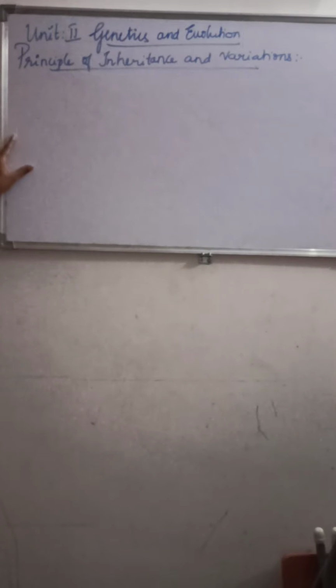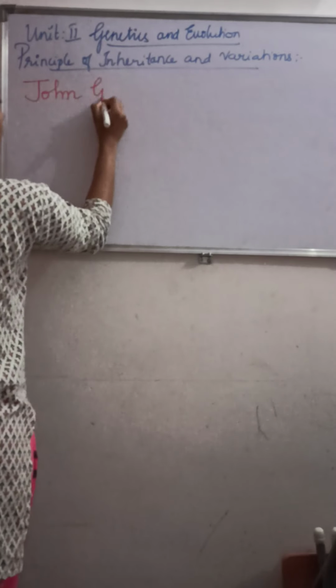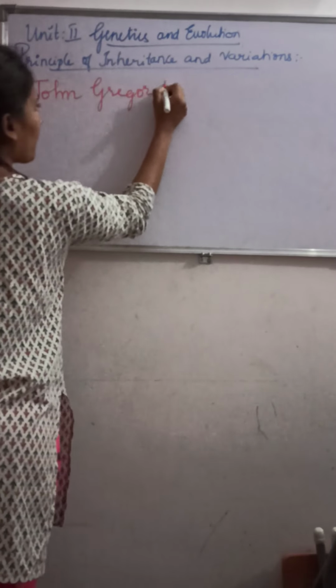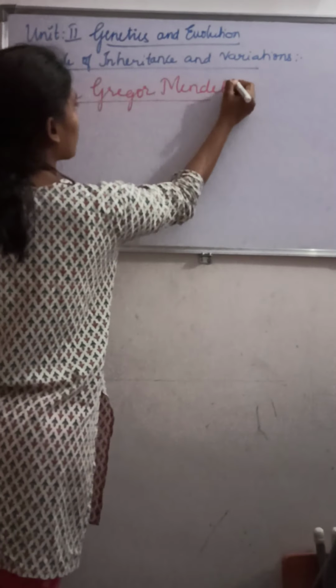And also we are going to study the very great scientist called John Gregor Mendel. So we are going to study about him also. He was one great scientist, called John Gregor Mendel.